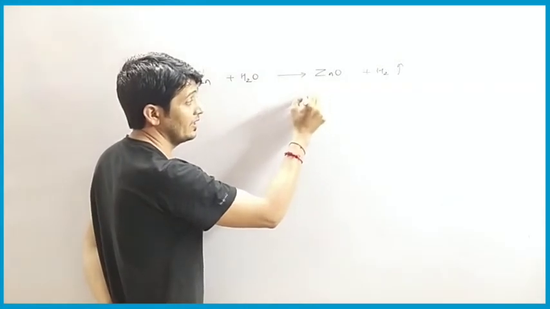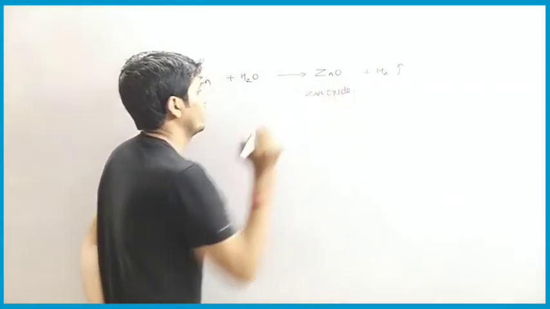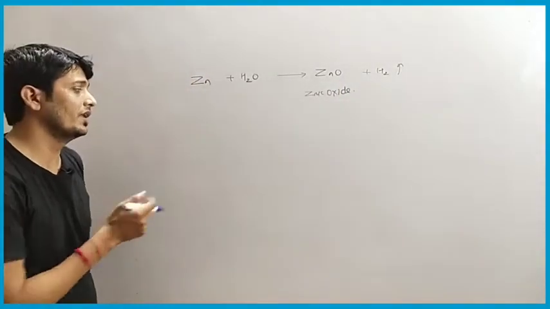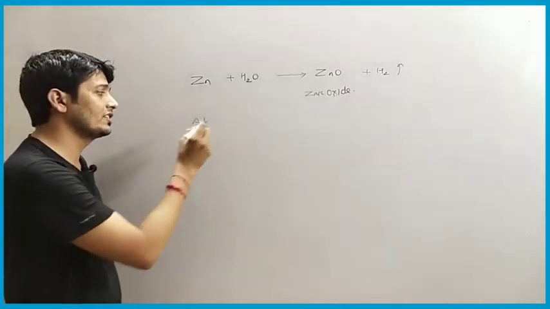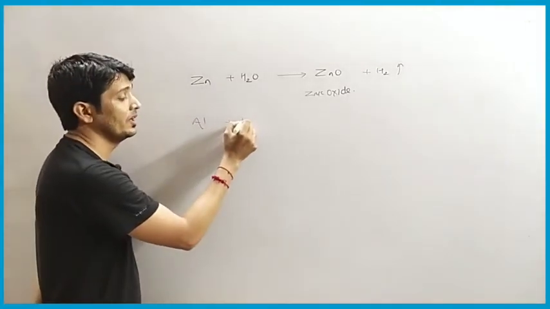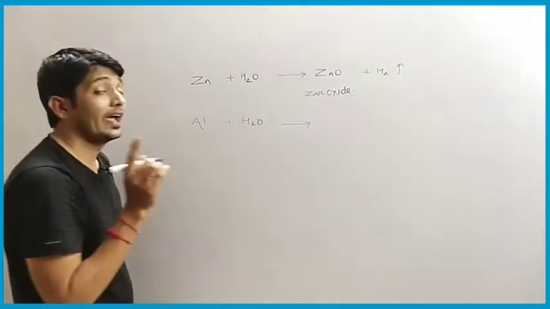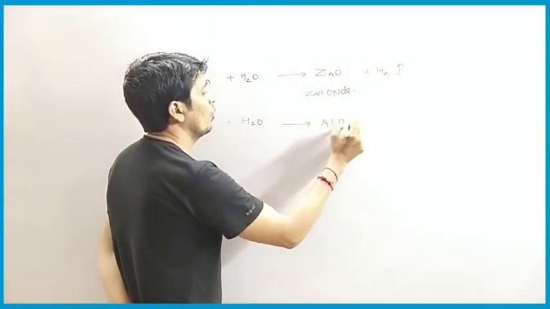So you have to write the name also, zinc oxide. Okay. Now we will take one more example of aluminium. So when aluminium reacts with water, it also forms aluminium oxide, that is Al2O3.